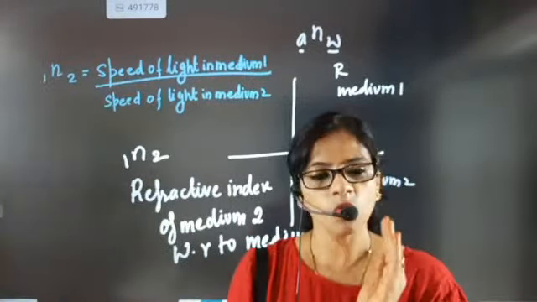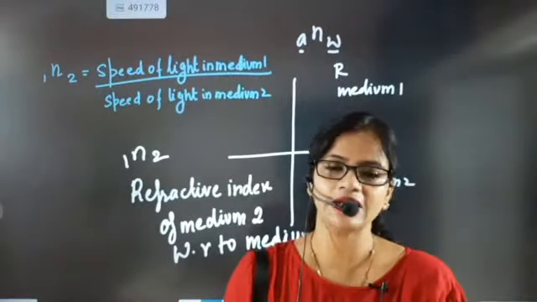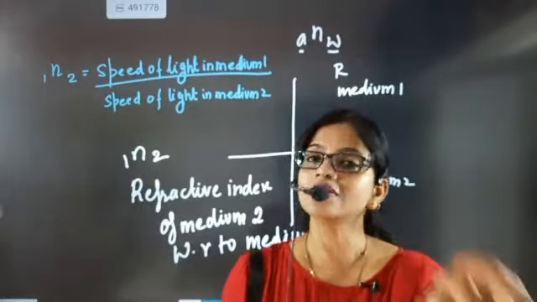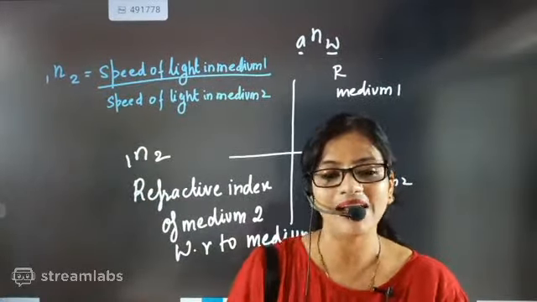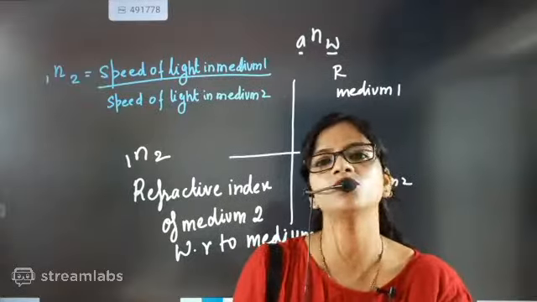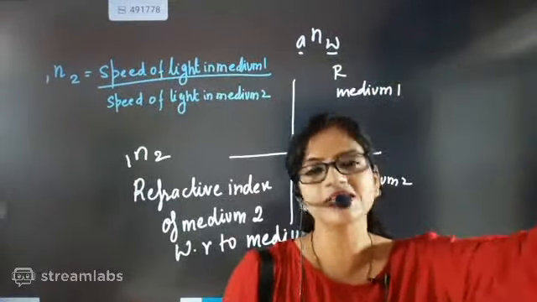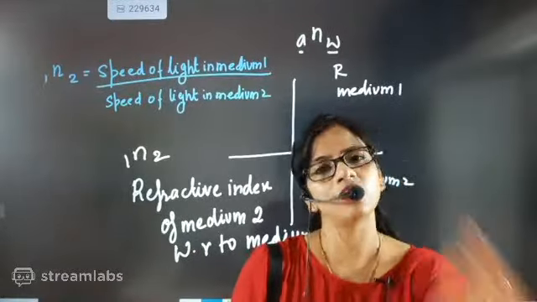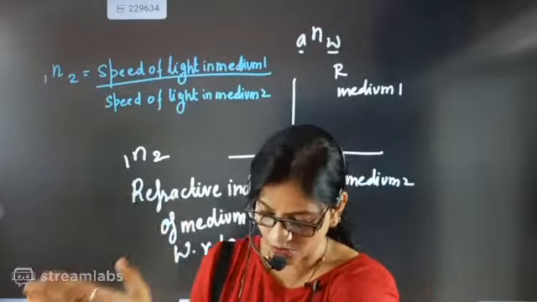So we are denoting refractive index as the refractive index of medium 2 with respect to medium 1. That means you have given the bending capability of medium 2 because of the presence of medium 1. So when the light is coming to medium 2 from medium 1, that's why, beta, we always write it as refractive index of medium 2 with respect to medium 1.